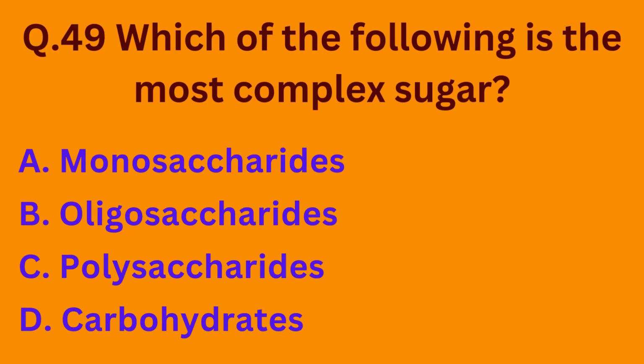Question number 49. Which of the following is the most complex sugar? Option A, monosaccharides; option B, oligosaccharides; option C, polysaccharides; option D, carbohydrates. So basically polysaccharides are the most complex sugars. The correct option is option C.